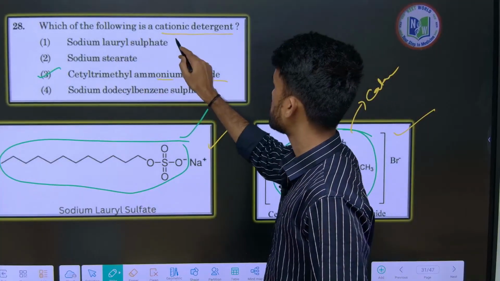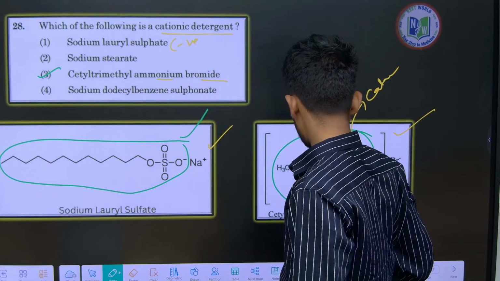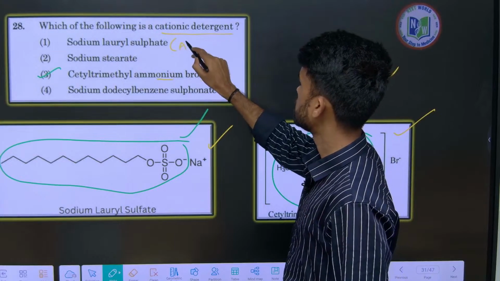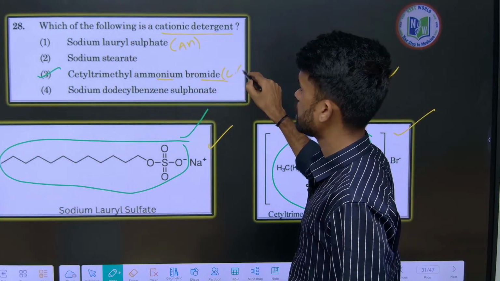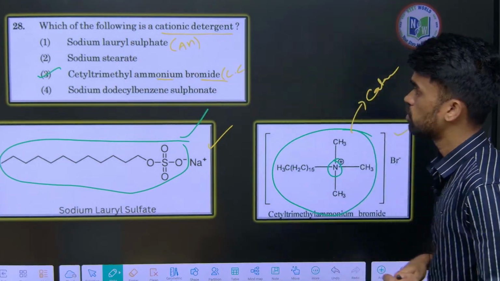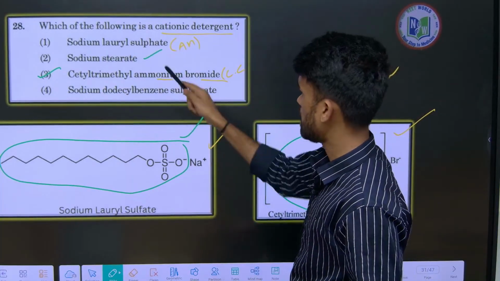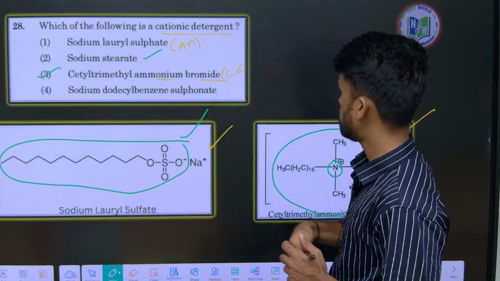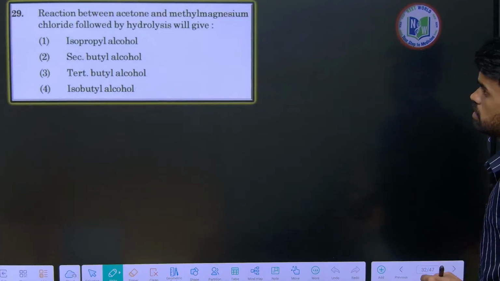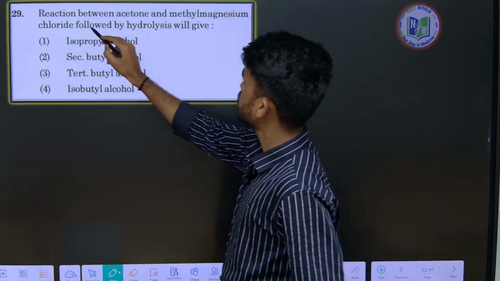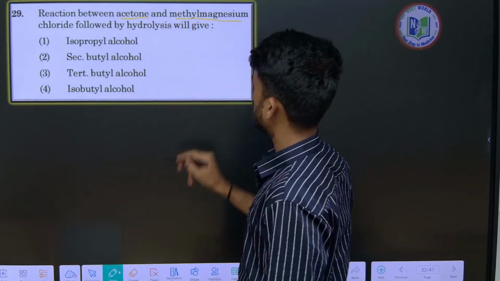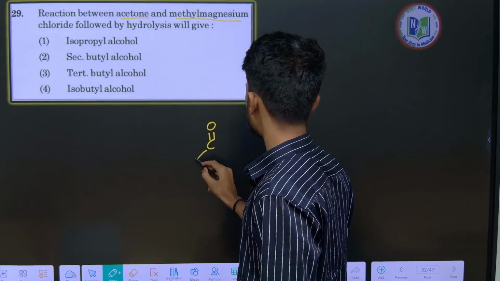Sodium lauryl sulfate. This is an anionic detergent. This is cationic. Like this we have to choose. Okay, stearate. This stearate is also what? Negative, anionic one only. Like that we have to look into the structures and decide the answer. Okay. Reaction between acetone and, yeah, acetone. Very simple questions these are.